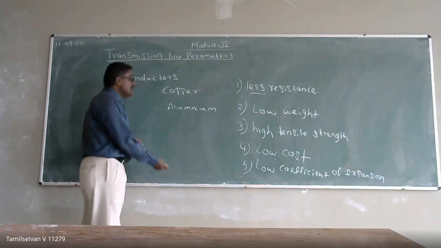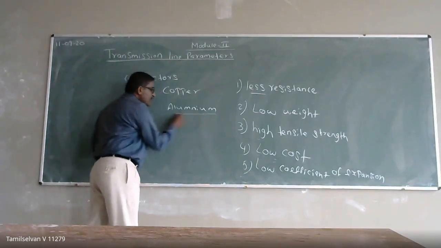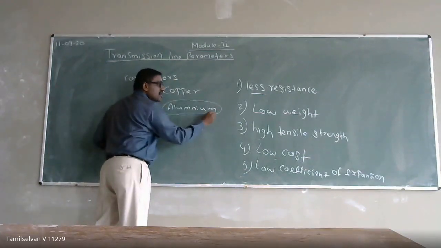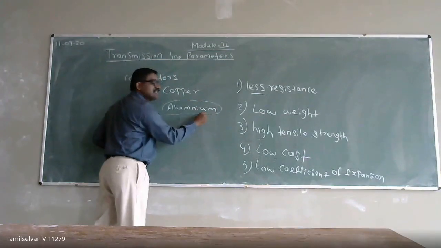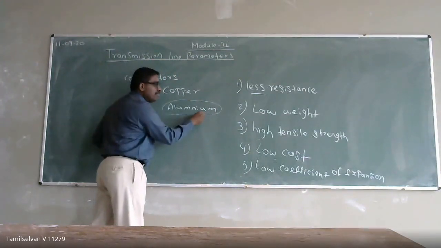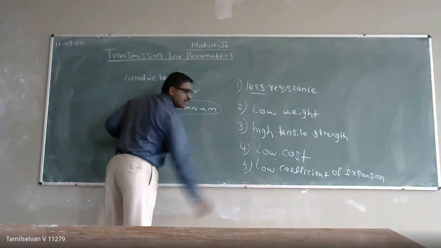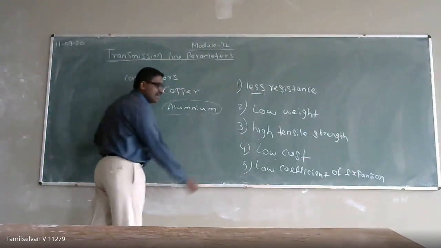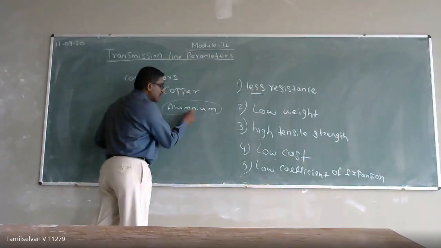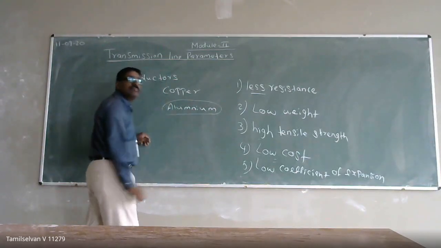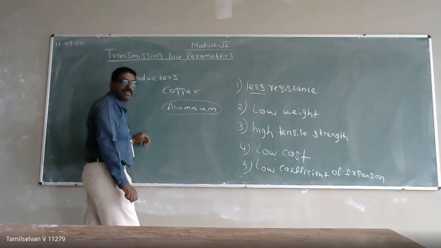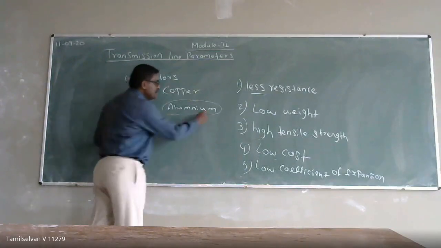The next material is aluminum. We cannot use pure aluminum as a conductor. We use an aluminum composite, because pure aluminum has less tensile strength and a higher coefficient of expansion. That's why we use aluminum composite material, meaning aluminum alloy, as conductors.